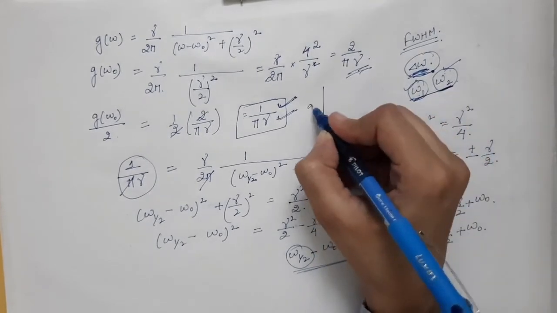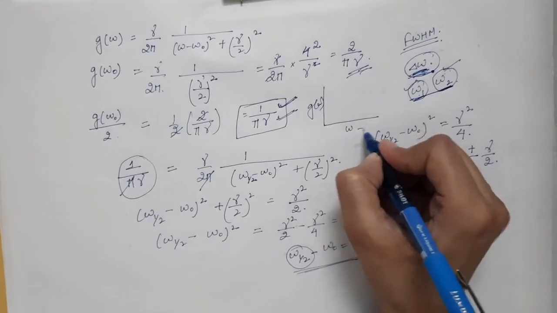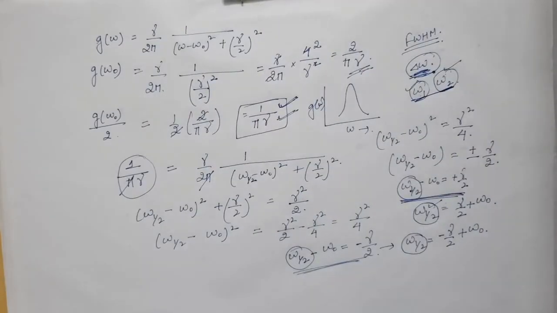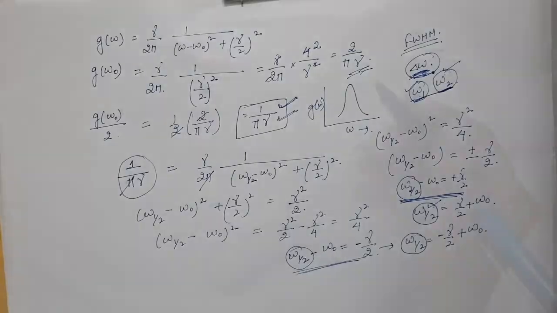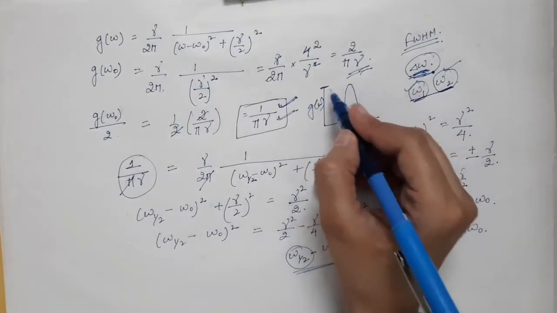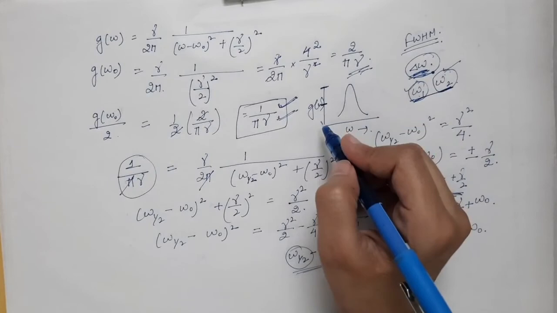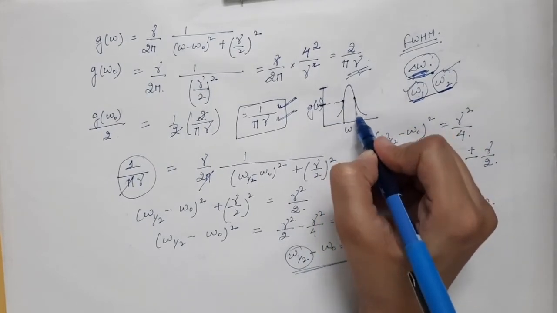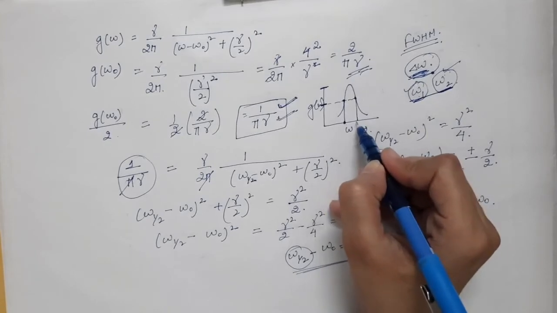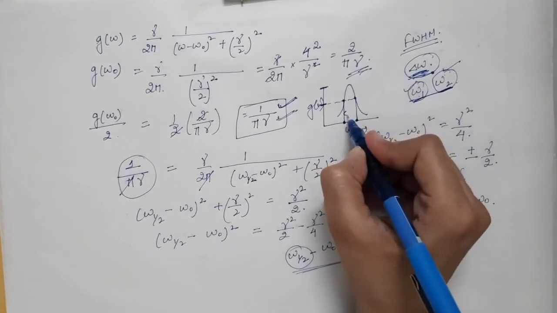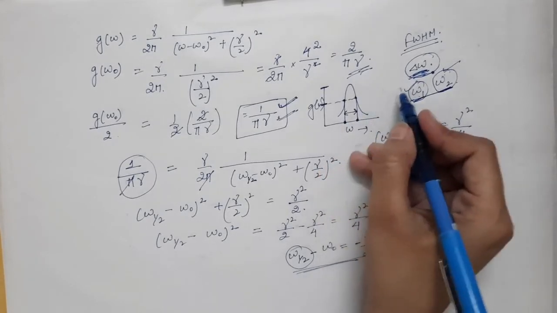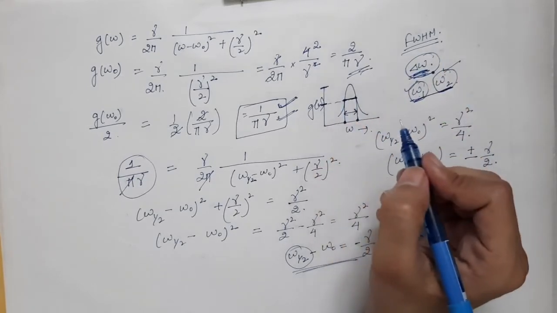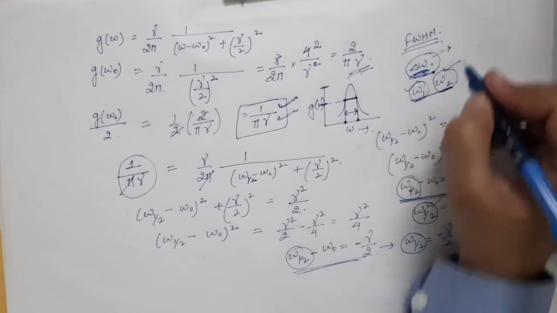So this is the line shape function g of omega versus omega. It looks like this. For half of the maximum value of g of omega, you get two frequencies, one is this one and another is this one. When you subtract these two frequencies, you will get the full width at half maximum. So this will be the line width.